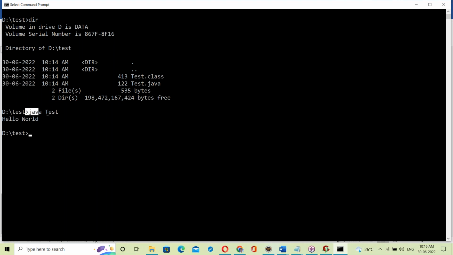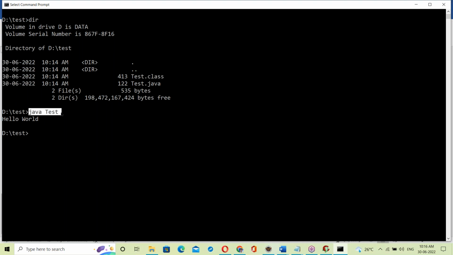The test.class file is taken by the interpreter, which converts that code line by line. The .class file is bytecode. The interpreter takes the bytecode, converts it to binary code line by line, then generates output. From the test.class file, the interpreter takes the first line, converts it to binary code, then executes. Second line, converts to binary code, then executes. Third line, the same. So execution is by the interpreter.